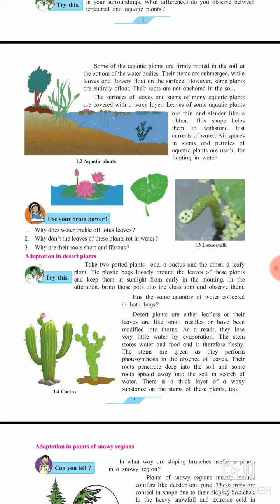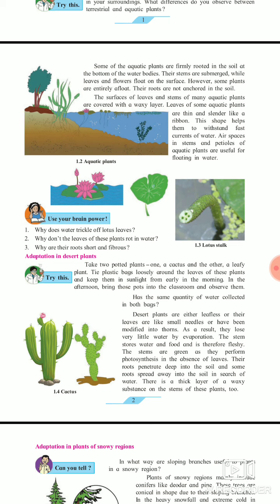Because in a normal plant, leaves perform photosynthesis. What is photosynthesis? The process of preparation of food with the help of sunlight. In the case of plants, only this process is there. As you know, plants prepare their own food. This process is called what? Photosynthesis. Plants prepare their own food with the help of sunlight. That is called photosynthesis, which here happens in the absence of leaves.